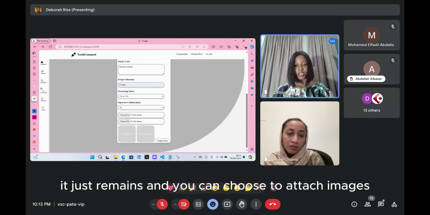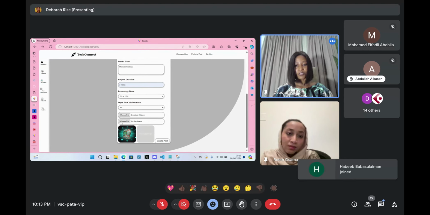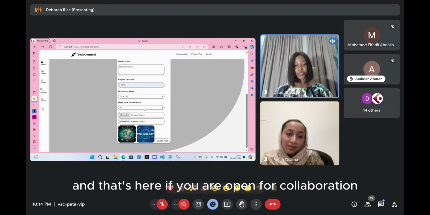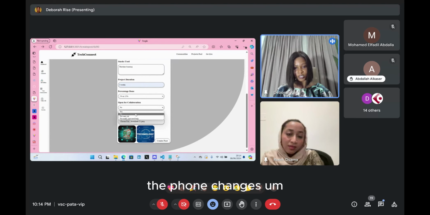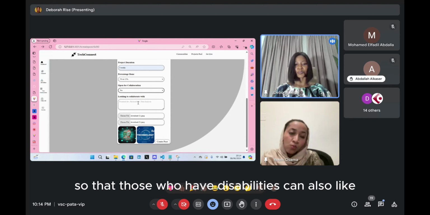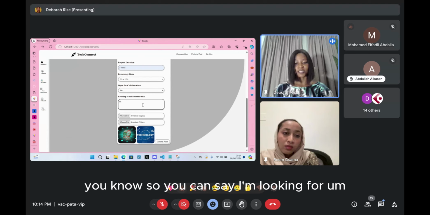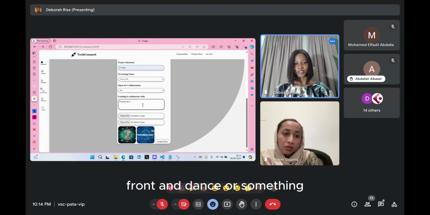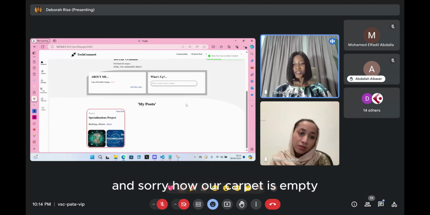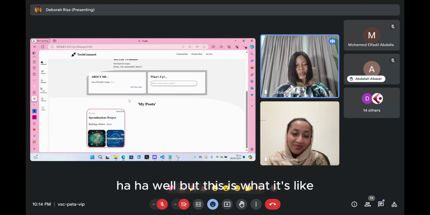You can choose to attach images. So let's say this is the closest to a robot-like image I have. So you can upload maybe 2 pictures, and then it's here. If you are open for collaboration, the form changes. So you can say who you're looking to collaborate with, so that those who have these abilities can also offer that I'm needed. So you can say you're looking for front end devs or something. So yes, now we create this post for Ring, and sorry, her page is empty, so it doesn't look super pretty yet, but this is what it looks like.